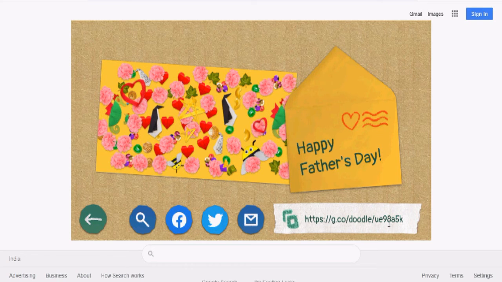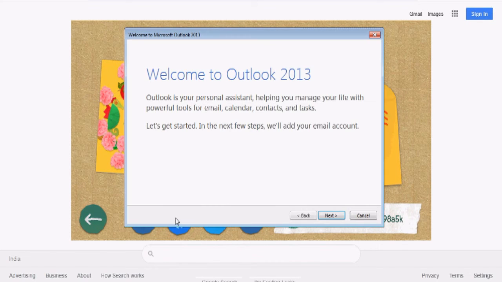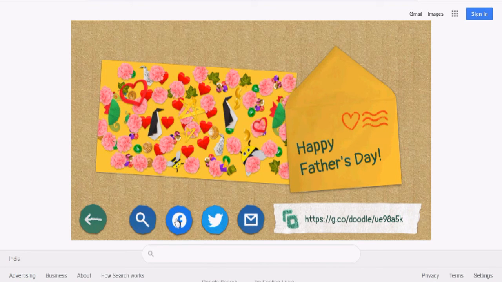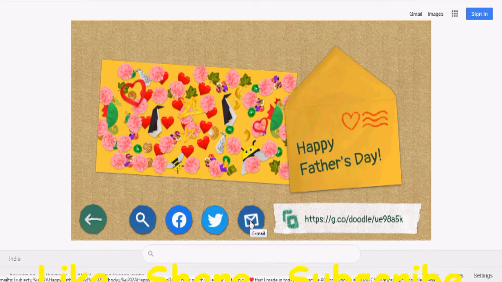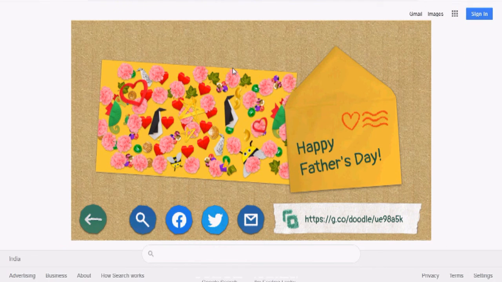You have seen there are three options. You can copy this link from here. See, this is the copy link. You just click on this, click copy link, and now you can send it to this mail, or you can send it to Twitter. You can send it through Facebook. From there you can directly send through Facebook, Twitter, and email. And if you want to send it to WhatsApp, then you just copy the link and paste it from this WhatsApp account.